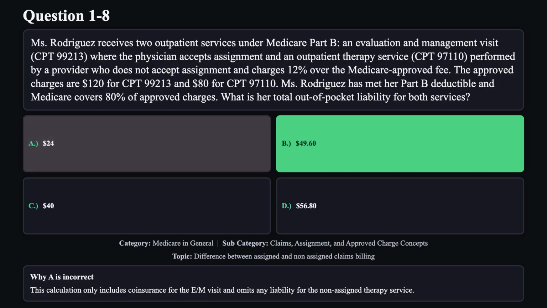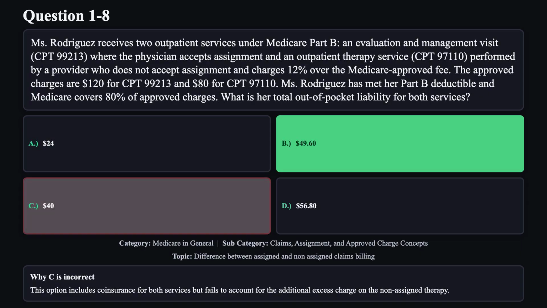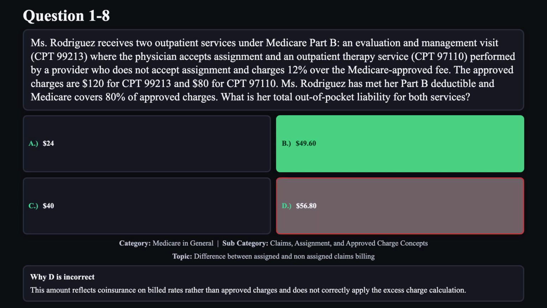This calculation only includes coinsurance for the E/M visit and omits any liability for the non-assigned therapy service. Reason C is not correct. This option includes coinsurance for both services, but fails to account for the additional excess charge on the non-assigned therapy. Reason D is not correct. This amount reflects coinsurance on billed rates rather than approved charges and does not correctly apply the excess charge calculation.